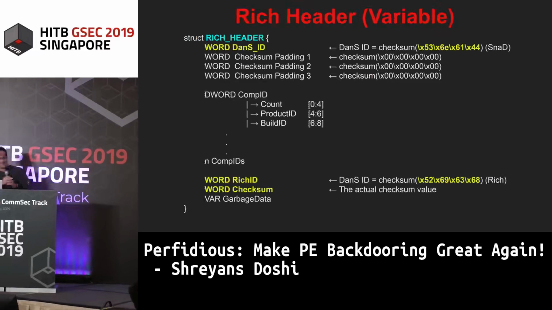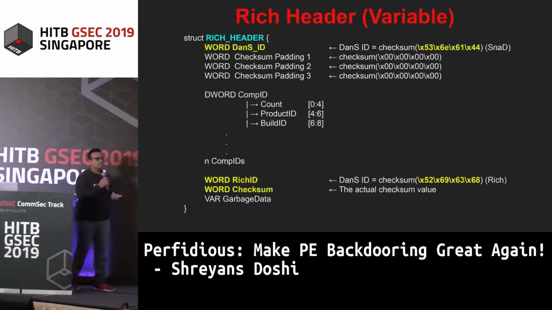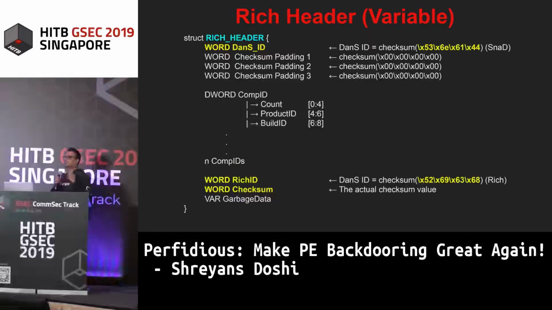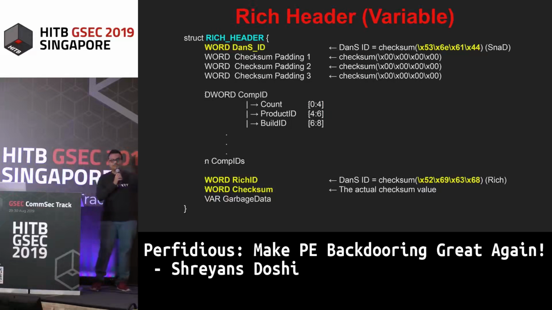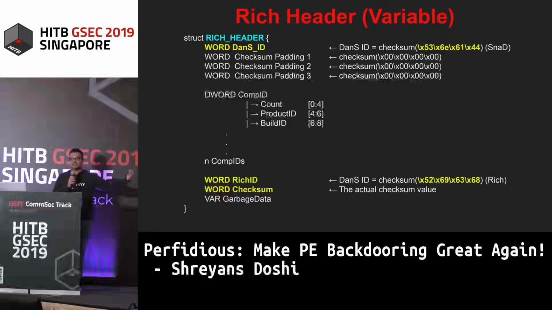So the next field that we have is the Rich header. Now the Rich header is a really interesting header, because this was historically used by Windows to nail a couple of really prominent malware authors, because the Rich header contains information about the compiler version and the compiler IDs that are used in order to compile that particular software, right? So this can be used to create a sort of signature that a particular malware author can have, right? Before this header was discovered, it was pretty much impossible for anyone to know that this existed, right? So this could be used as a signature to detect them.